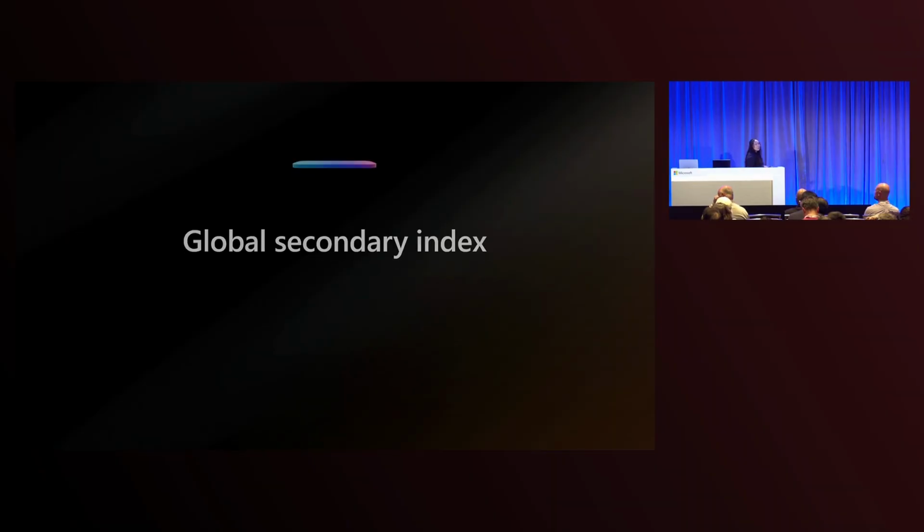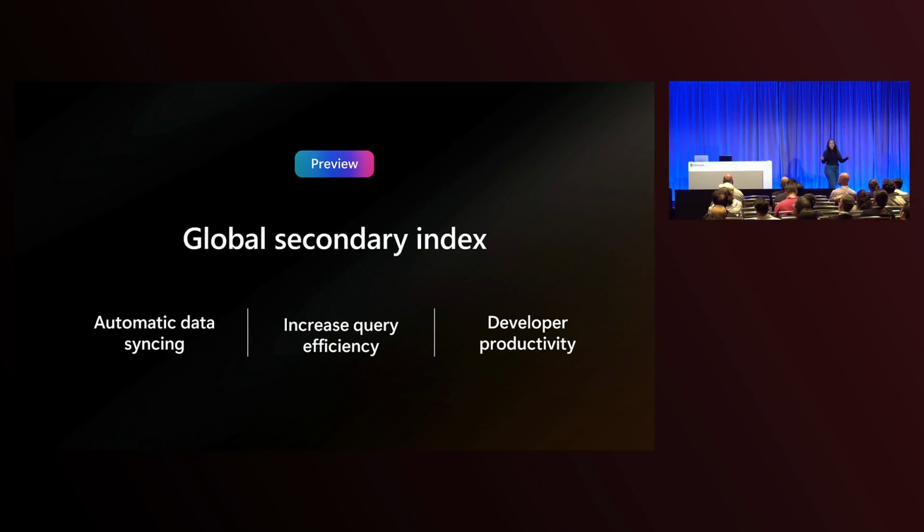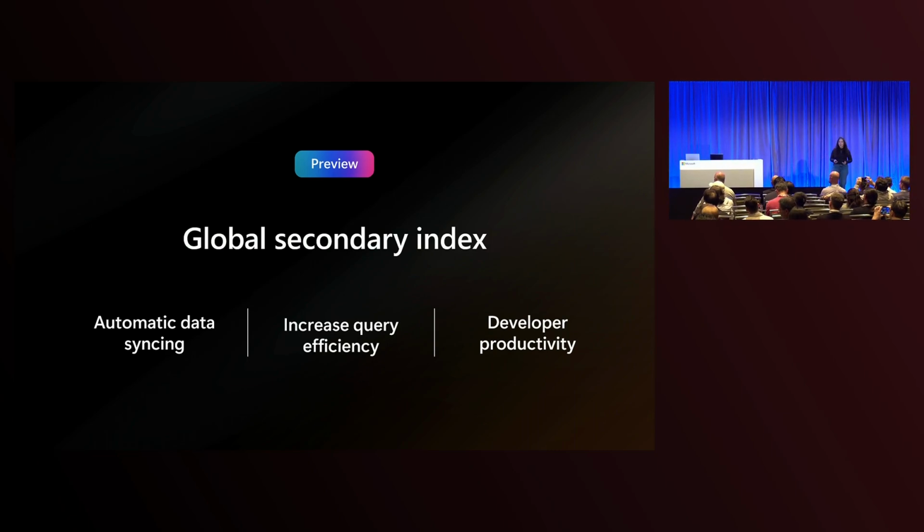All right, so we just saw an example of global secondary index, which was announced this week at Build in Preview. We saw how it uses automatic data syncing so that you only need to do your updates into the source container, and they're automatically replicated into your GSI container. We saw how it can increase query efficiency and combine with other query efficiency features like composite indexes in Cosmos DB, and it also improves developer productivity. As a developer, I don't need to worry about manually syncing these containers. I don't need to manage writes and conflict resolution and errors. It's all handled automatically for me.